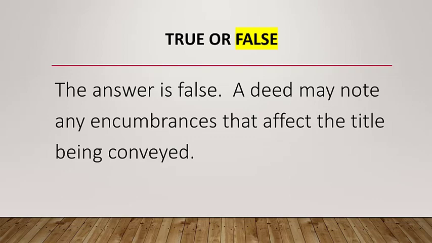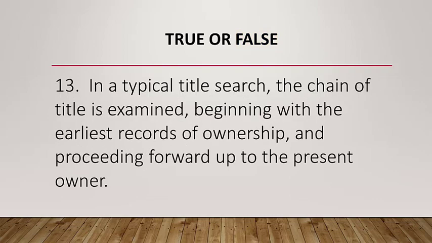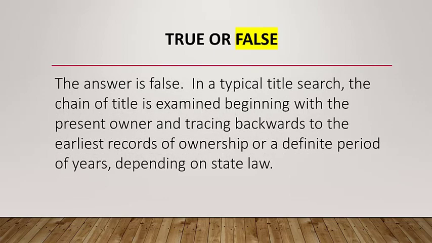True or false? Question number 13. In a typical title search, the chain of title is examined, beginning with the earliest records of ownership and proceeding forward up to the present owner. The answer is false. In a typical title search, the chain of title is examined beginning with the present owner and tracing backwards to the earliest records of ownership or a definite period of years, depending on state law.